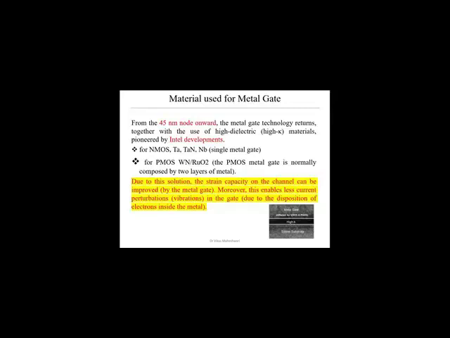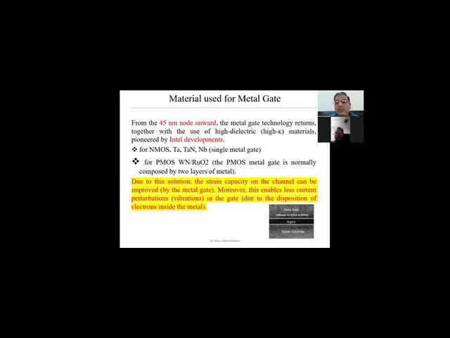Due to this solution, the strength capacity of the channel can be improved by the metal gate. Moreover, this enables less current perturbation in the gate, because metal already has excess electrons. So vibration, as in polysilicon, will be very less. Because of that, movement of the charge carriers in the channel will not be disturbed by vibration in the metal gate. In that case, mobility of the charge carriers will increase. They will cover the channel length distance within a short time. Because of that, performance of the device improves.